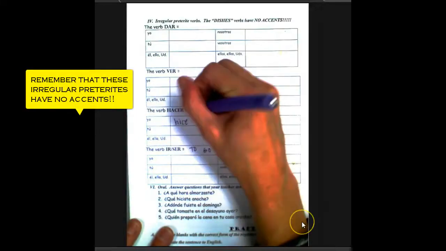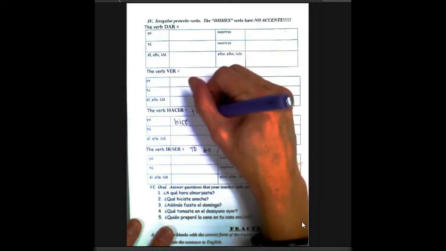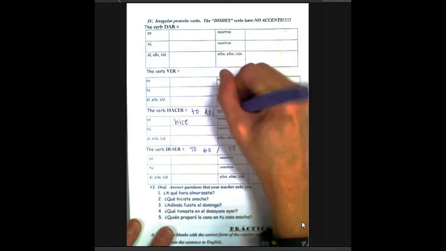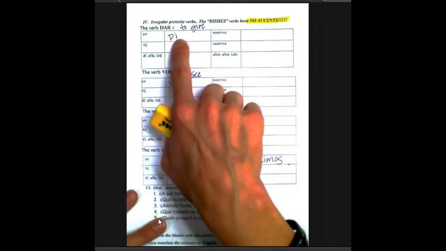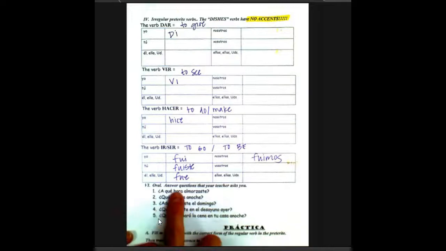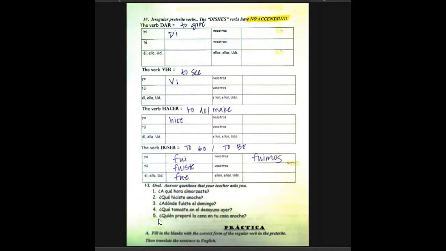Now, once we get to the dar, ir, ver, ser, these are irregulars that have no accents. So be careful of that when you are filling those out. So di, I gave, no accents. Fui, I went, no accents.